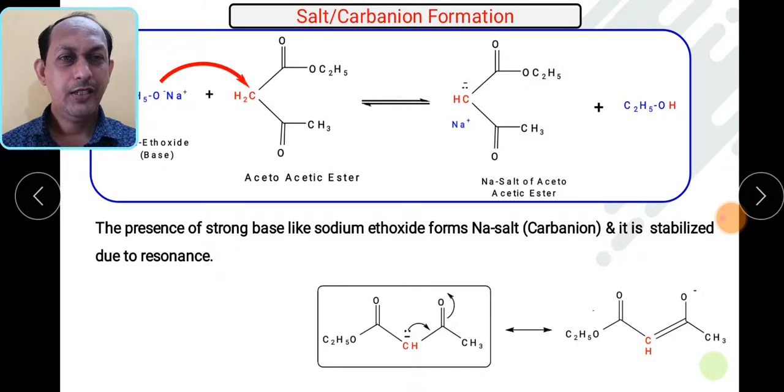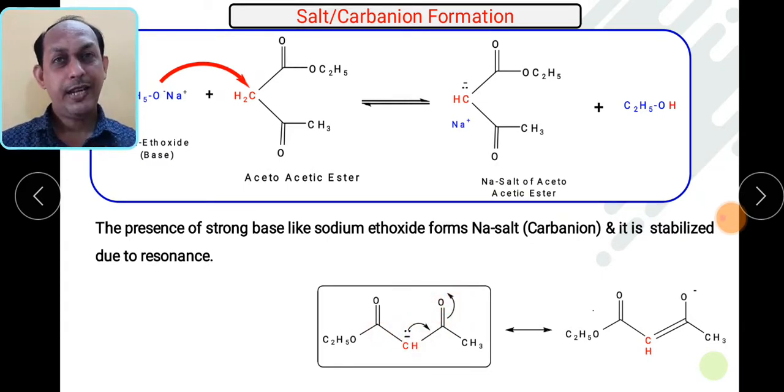As we can see, the carbon has a negative charge along with the electron pair. So it will resonate, and as a result here we can see the negative charge is conjugated with the double bond, so it can very easily get stabilized. If we clearly see, this negative charge is conjugated on this side with the double bond, and this side also with the double bond.